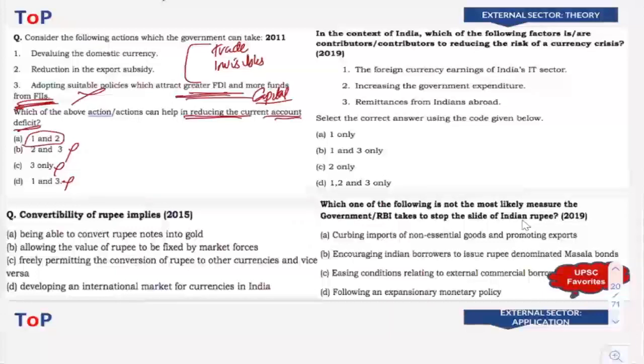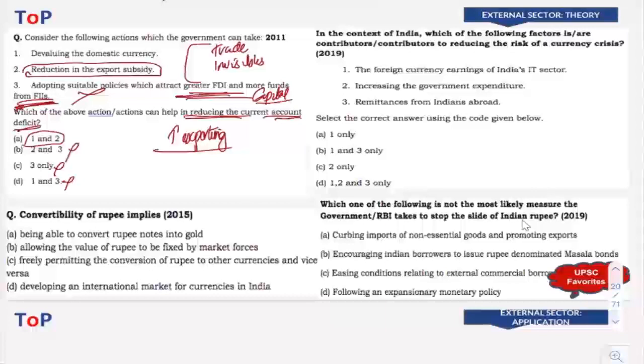Now, there can be a doubt on how reduction in export subsidy helps in reducing current account deficit. Because if there are higher levels of export subsidy, we expect that our entrepreneurs or our companies will start exporting more, right? Because they have better export subsidies. But somehow in the UPSC official answer key, they have mentioned that 1 and 2 is correct.